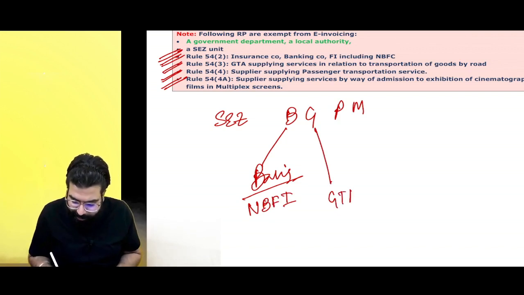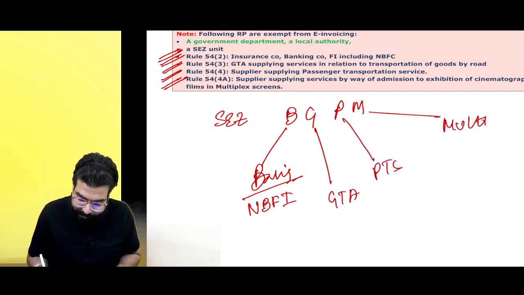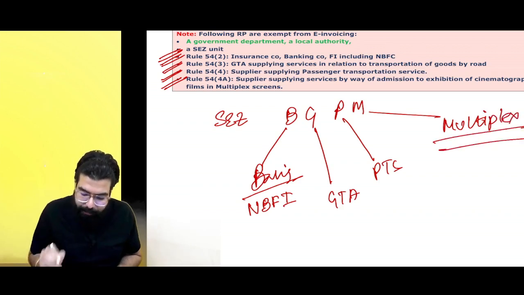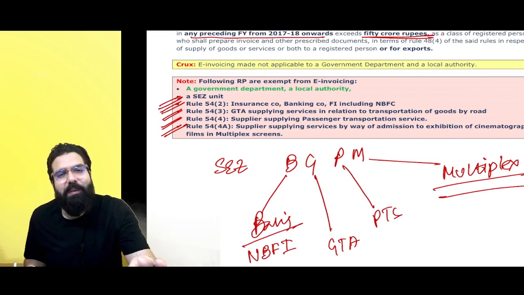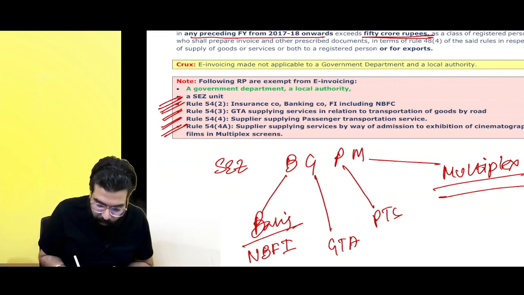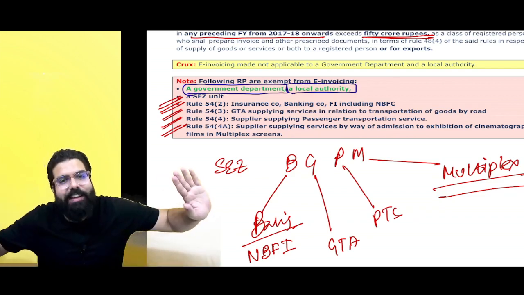G for GTA, P for passenger transportation service, M for multiplex. You had gone ahead and told, sir, for them it is not applicable. Now they have gone ahead and told e-invoicing provisions are not applicable to government department also and local authority also. That's all is the change.